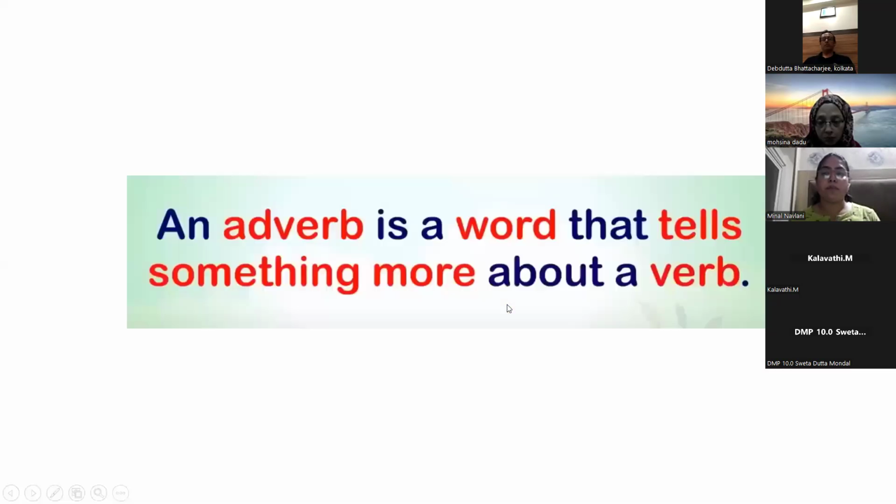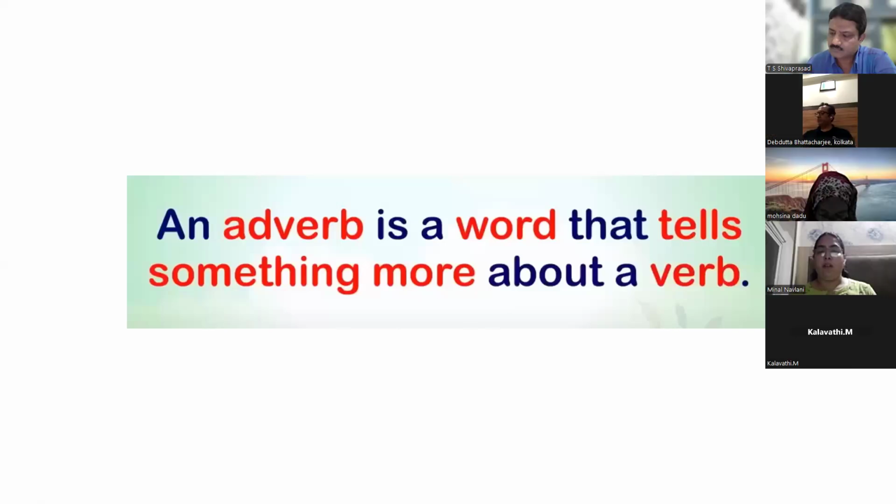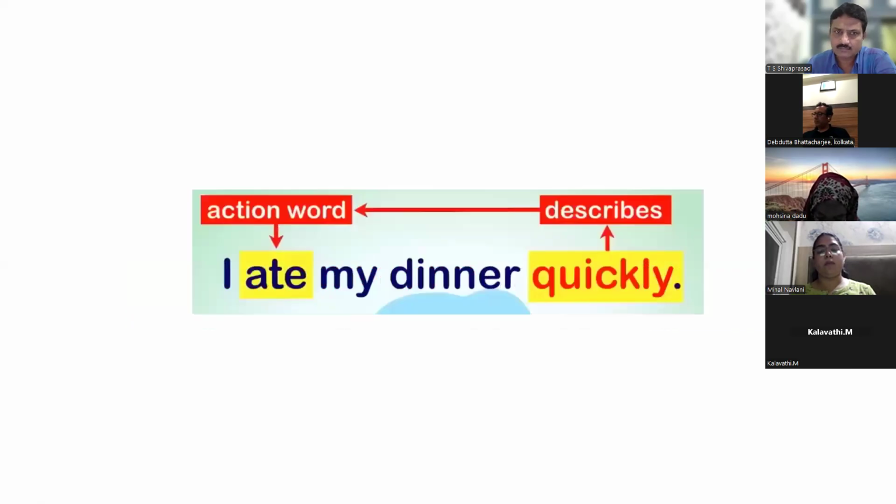Now the next is adverb. An adverb is a word that tells something more about the verb, adjective or adverb. Please note it down if you want. An adverb is a word that tells something more about the verb, adjective or adverb. It tells about all three: about the verb, about adjectives, and about adverbs.